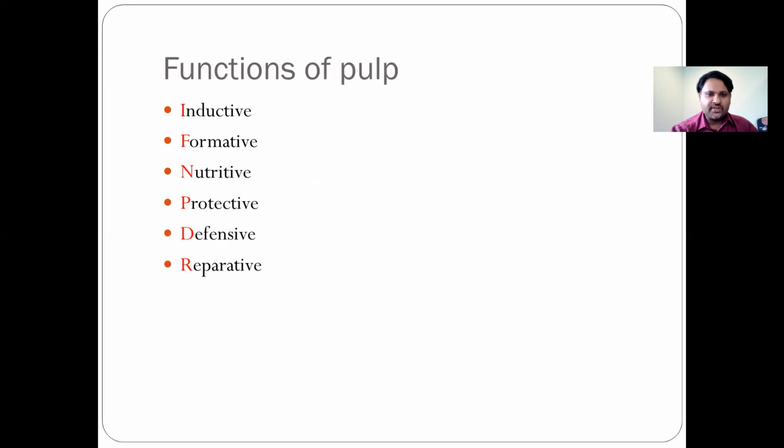One of the important questions asked in the exam as a 3-mark short note is the functions of pulp. So you need to remember these functions: inductive, formative, nutritive, protective, defensive, and repair. You need to remember the headings first, okay? And then just substantiate a few things about these functions.